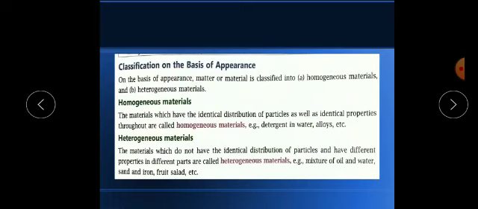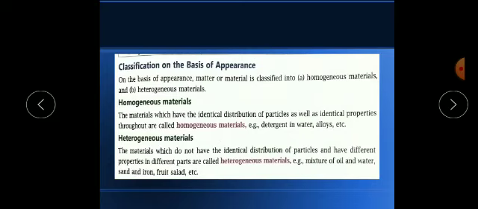Hetero means different, so we can see where the difference is. For example, if we mix oil into water, we can see two separate layers. The top layer is oil and the water is below, so we can see both layers, water layer and oil layer separately, and we can separate them also. Sand and iron also we can separate. Fruit salad also, if your mother is making it, you can identify that banana is here, apple is here, pomegranate is here.